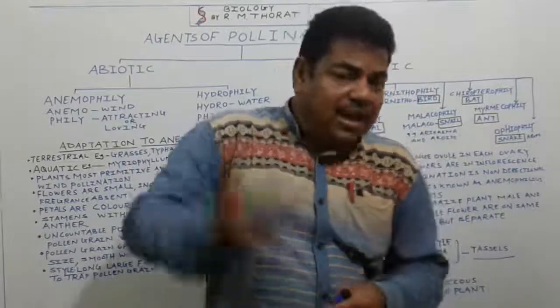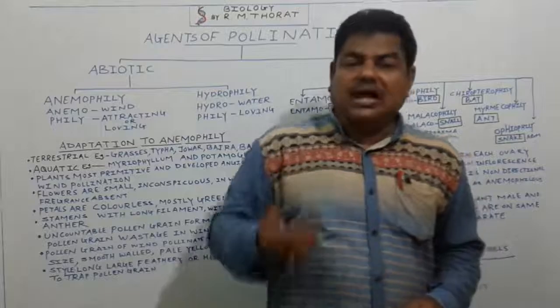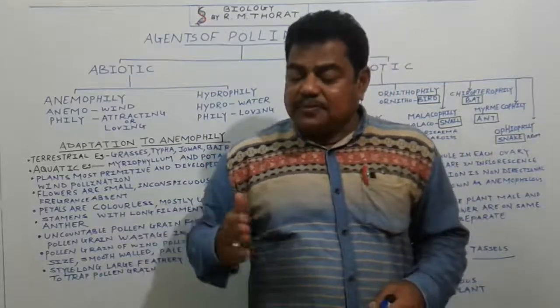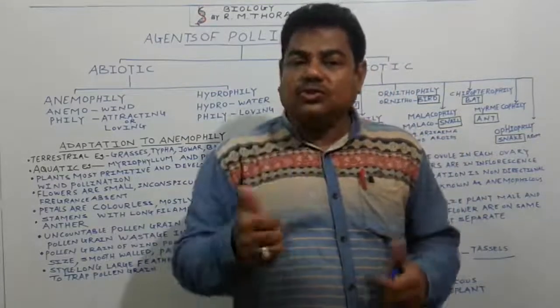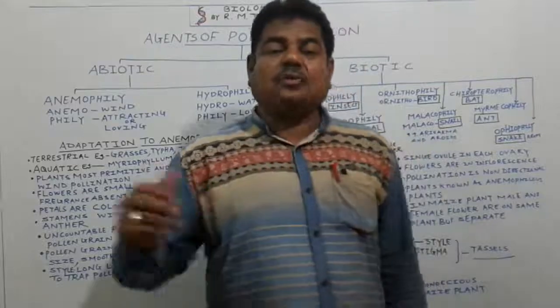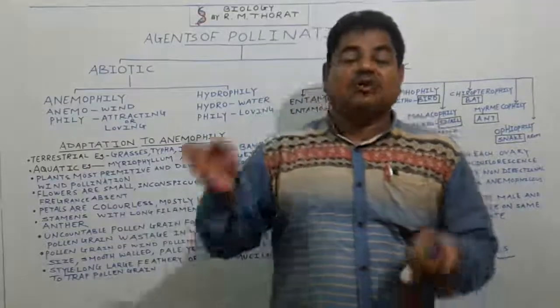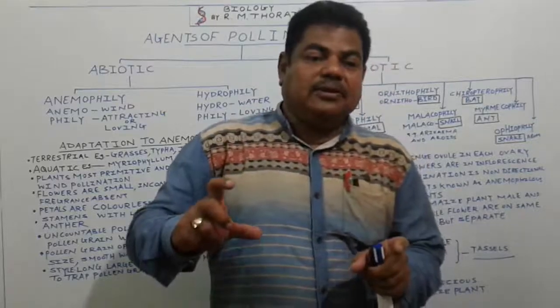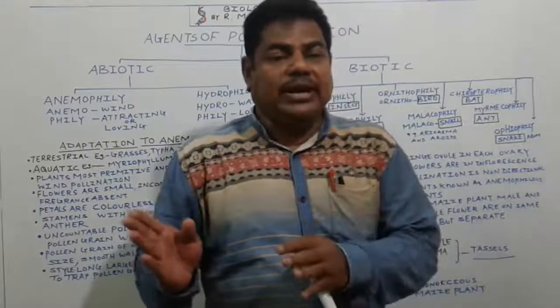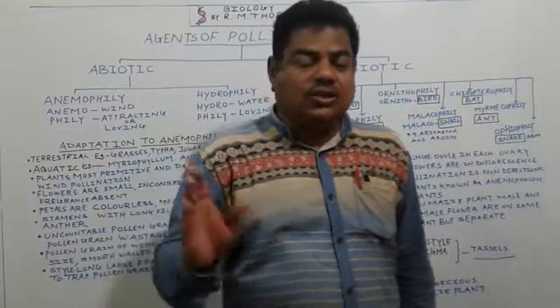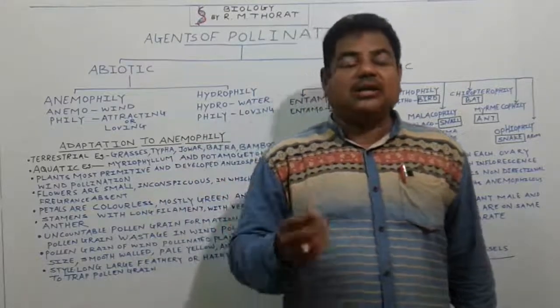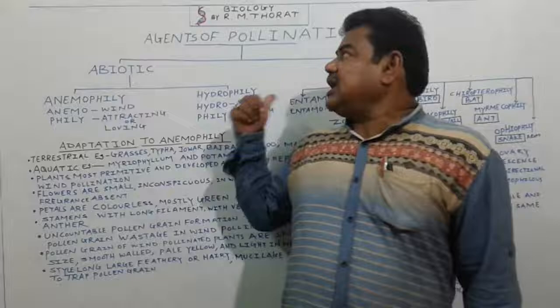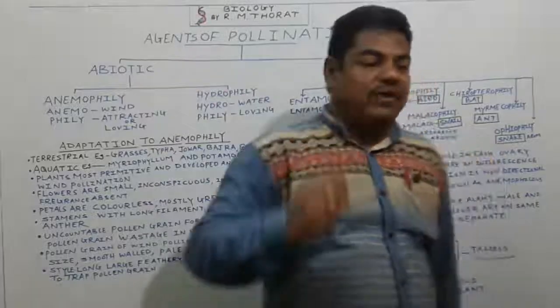In case of animals, sperms are there, and those sperms move from one place to another. So in case of animals, there is no need of such type of agencies. But in case of plants, the gametes are stationary, which means they do not show movement. They don't move from one place to another, due to which in plants such agencies or agents are required.